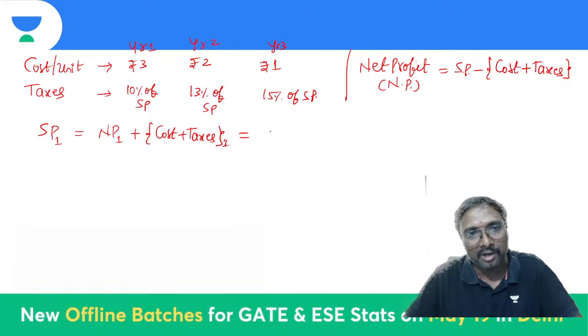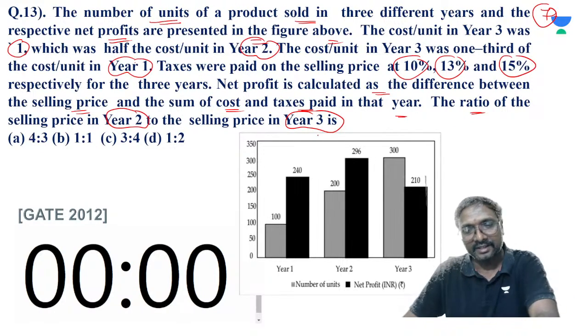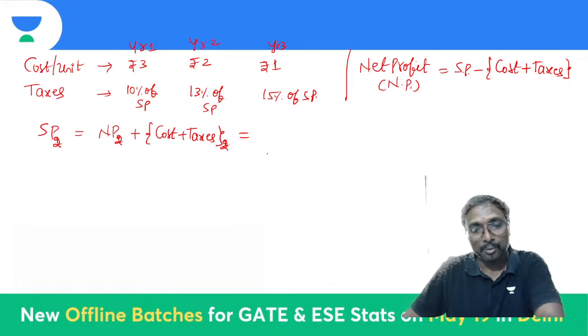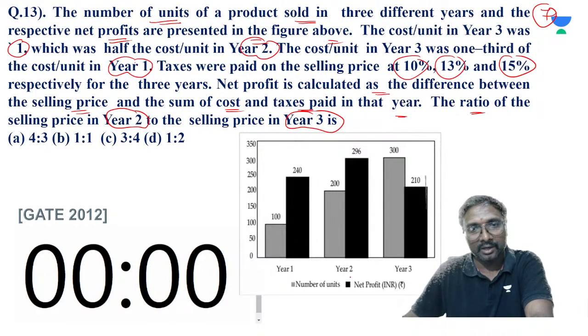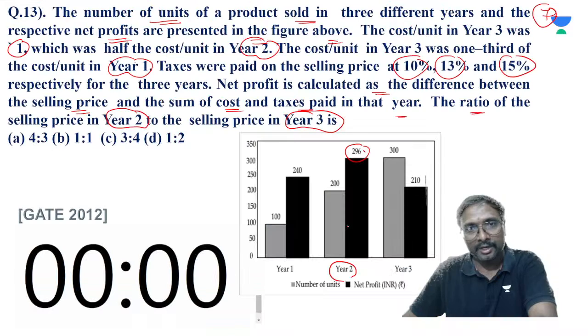What is the net profit in year 1? Since year 2 to year 3 is asked, year 2 we will calculate, year 1 is not important. So for the selling price, net profit for year 2 is 296 rupees. So that is 296 rupees plus the cost. How much is the cost in year 2? How many units are there?